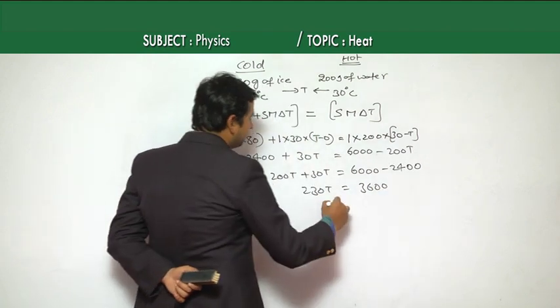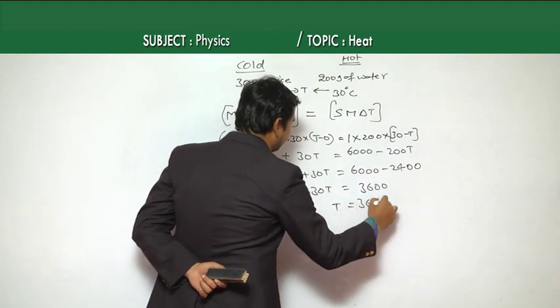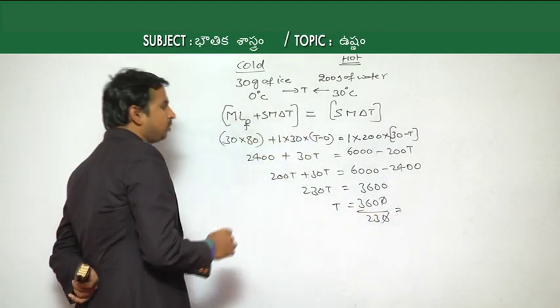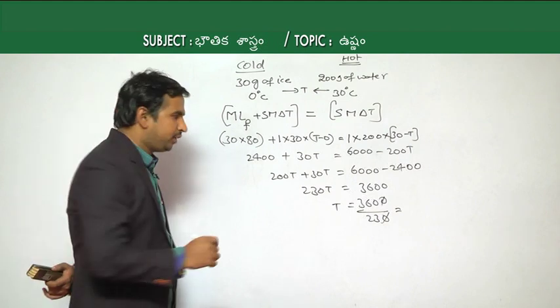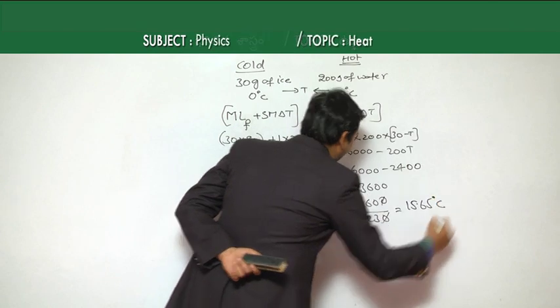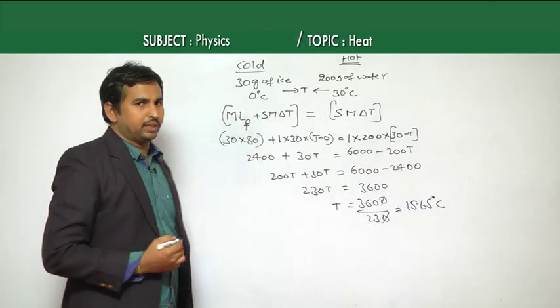Okay. Then the final temperature T is equal to 3600 by 230, which is 360 by 23, approximately 15.65 degrees Celsius.